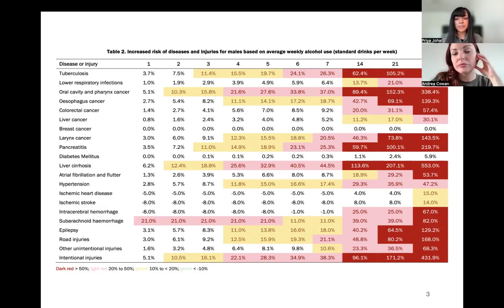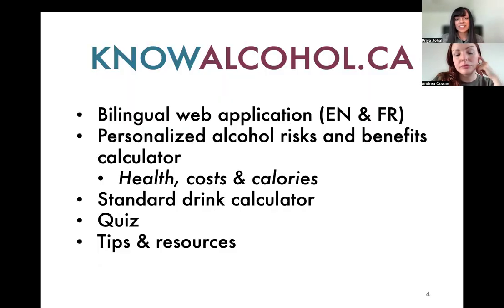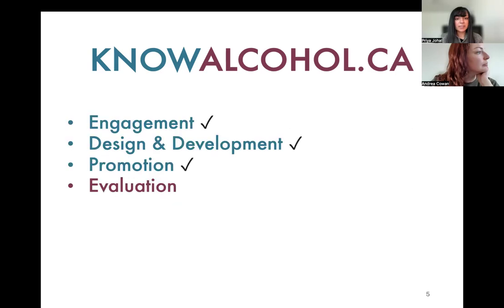other aspects of life. So, in order to help engage Canadians with the information in the guidance, our team had the idea of creating noalcohol.ca, a bilingual web application that provides a personalized alcohol risks and benefits calculator where people can enter in information about themselves, how much they drink, and see the health impacts, costs, and calories from their alcohol consumption, as well as the benefits and savings if they were to reduce their drinking. We also have other information on the site in addition to this personalized calculator.